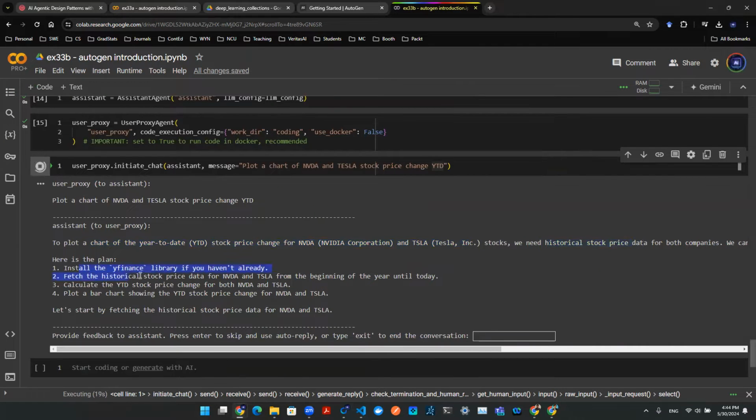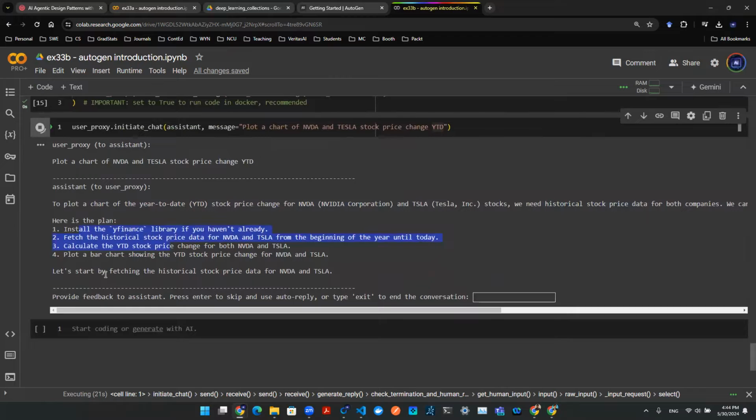And here's a plan. Let's start by fetching the historical data for NVIDIA and Tesla. And from here, it gives me a text box to provide feedback. I can use natural language to instruct this conversation and steer it in the direction that I desire. As you can see, this cell of code is still running. It has not stopped yet because it's waiting for me to enter a command here.